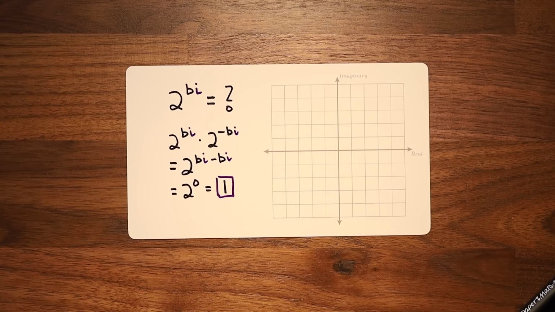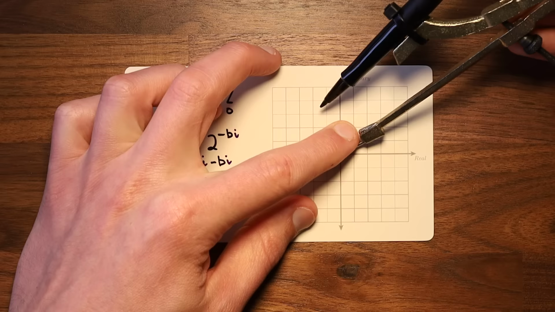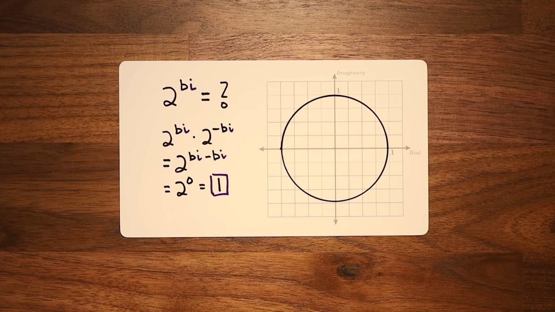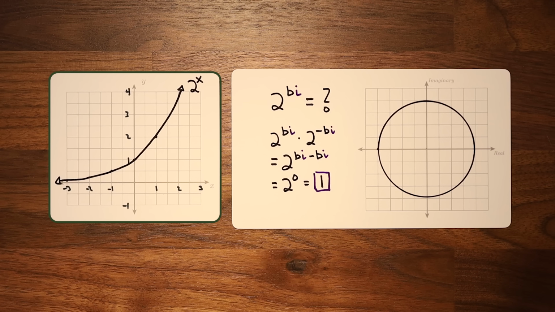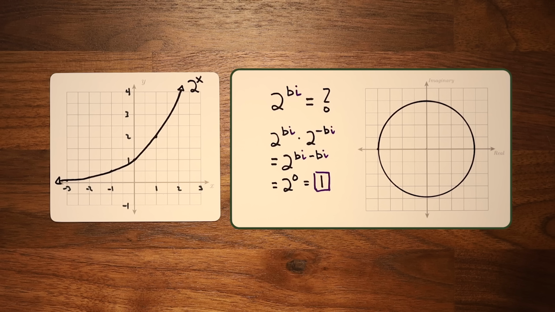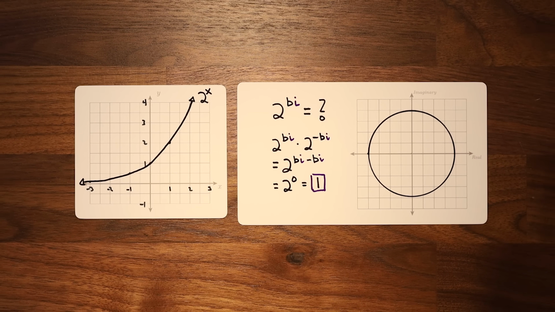This is a powerful result. Since our result is a constant that doesn't depend on b, it means that the magnitude, or distance from the origin, of 2 to the bi is constant, so 2 to the bi must fall somewhere on a circle of radius 1. Perhaps most surprising here is that unlike functions of real exponents, which grow and grow as their arguments increase, functions with imaginary exponents are completely confined to the unit circle. As we'll see, this has everything to do with Euler's assertion that logarithms have an infinite number of solutions.